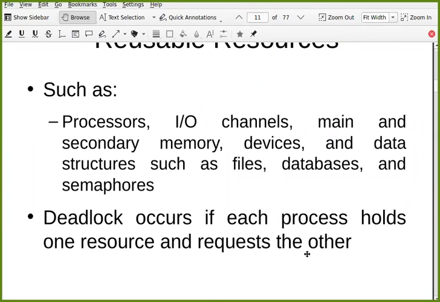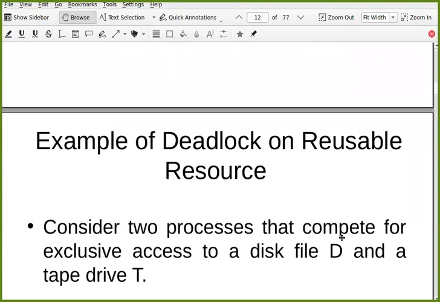Like get A and B, we just saw that, where A and B are reusable resources because the same resource can be used by more than one process. In that case, deadlock occurs if each process holds one resource and then requests the other, which is actually being held by another process.